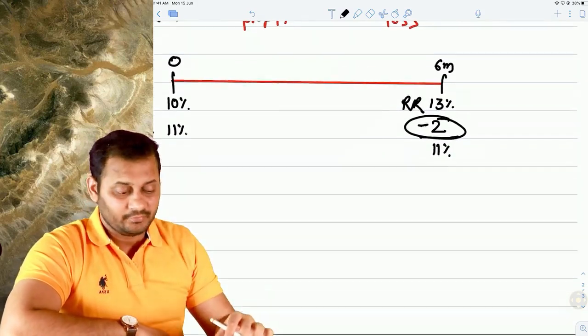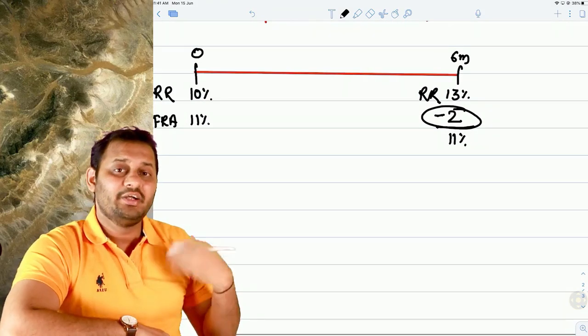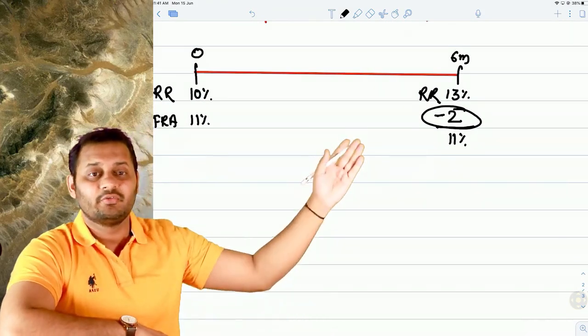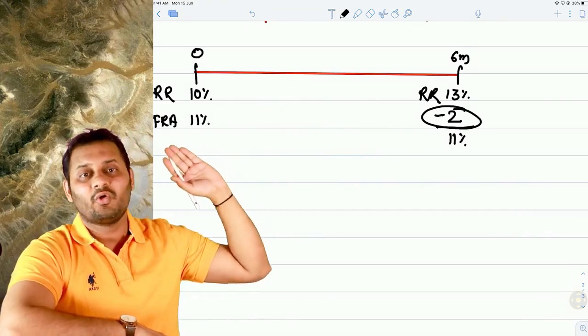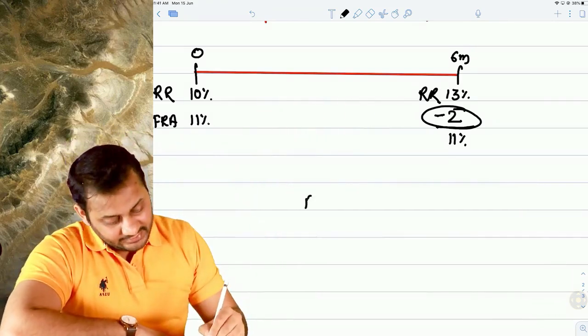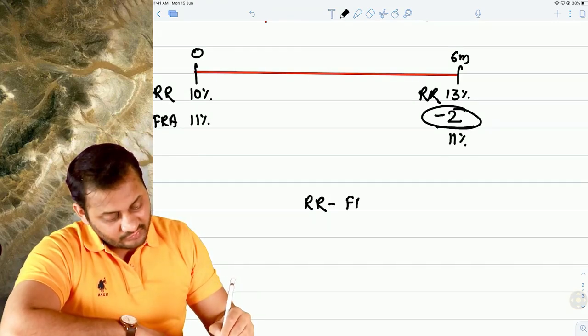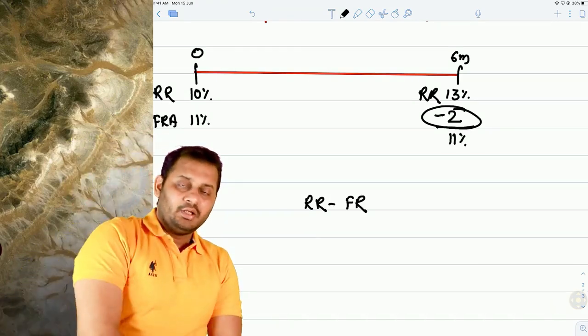Settlement. Okay. Now understand how we calculated the settlement. The settlement of 2% is calculated as the difference between the reference rate and the forward rate agreement. So can I say that it is a difference between the reference rate and the forward rate? Yes, sir.